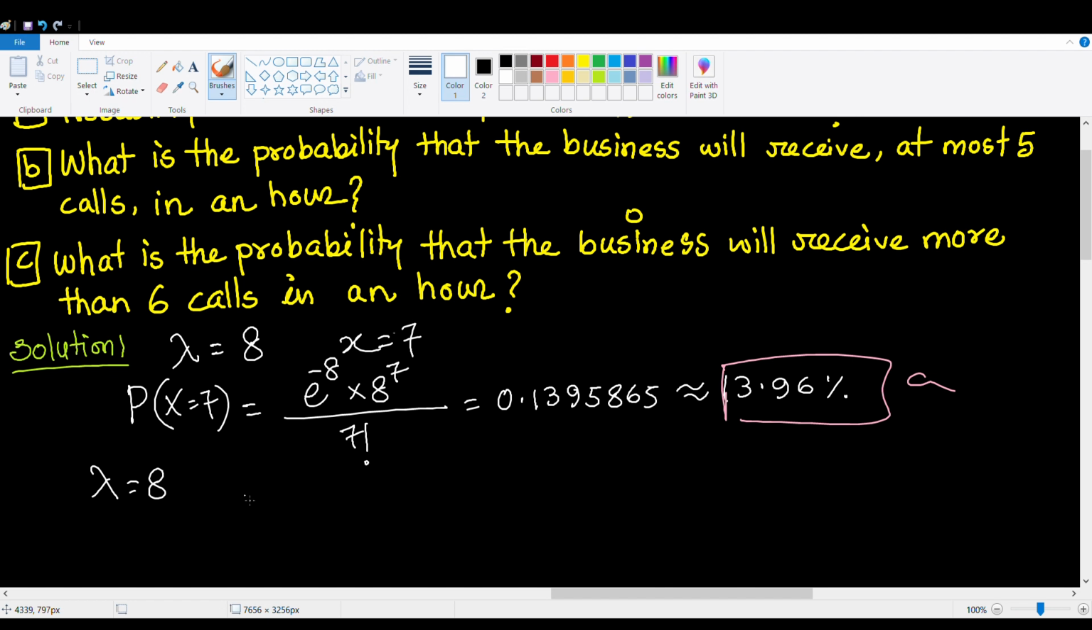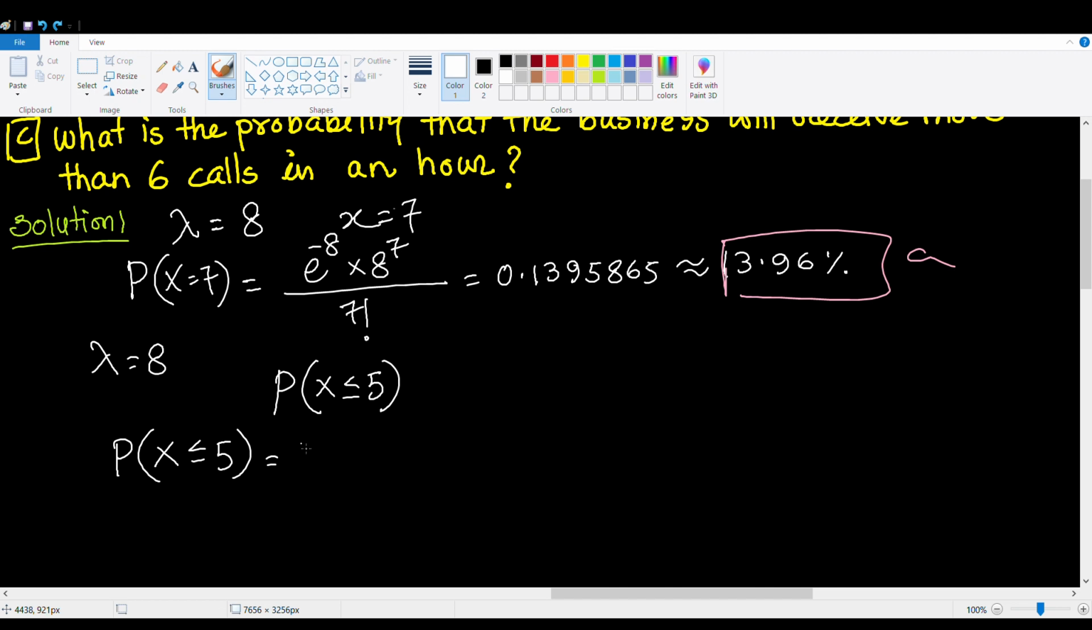X could be any whole number up to 5. So we want to find the probability that x is less than or equal to 5. This is going to be equal to p of x equals 0 plus p of x equals 1 all the way up to p of x equals 5. So we have to add up the individual probability values. Now fortunately there is a quick way of doing this.